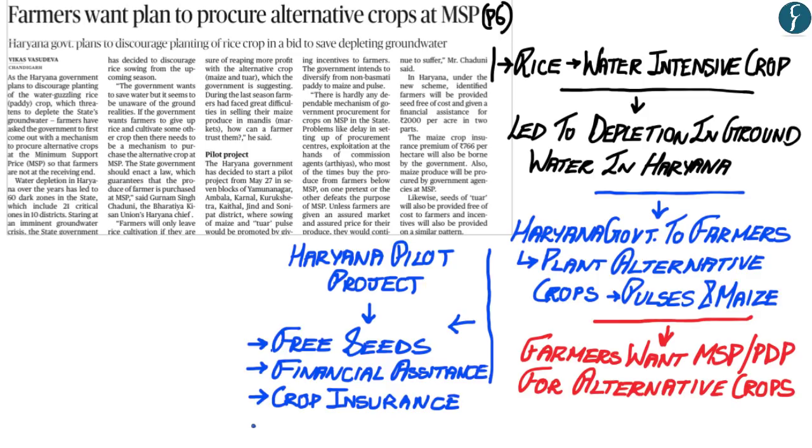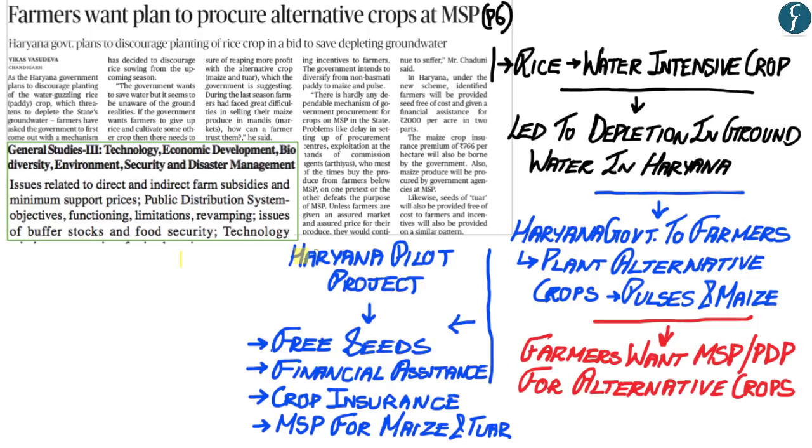And lastly, the government of Haryana has also said that maize and the tur dal, which is a form of pulse, would be procured by the government of Haryana at minimum support price. Now, this pilot project of Haryana needs to be seen as an example for your GS Paper 3 within the section Economic Development, and as an example which you can quote when a question is asked with regards to minimum support prices, public distribution systems.